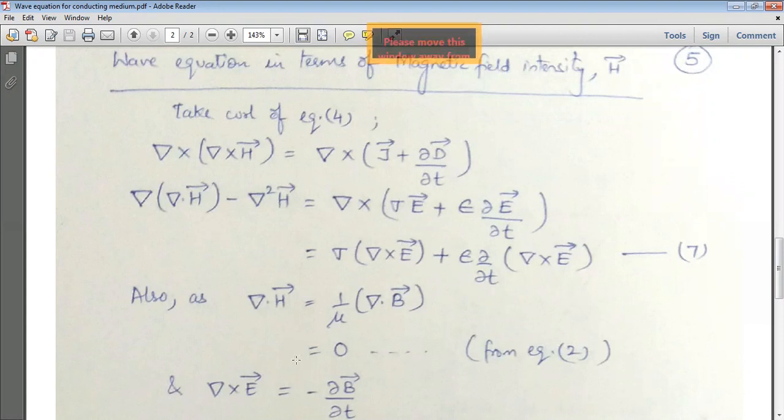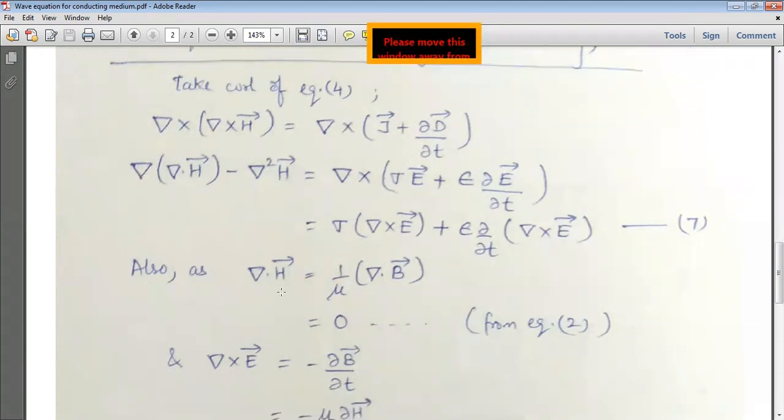Now using the Maxwell equations, del dot H is equals to 1 upon mu into del dot B vector, that is equal to 0. So this is from Maxwell's second equation. Here it is also written from equation number 2. And what is del cross E vector?